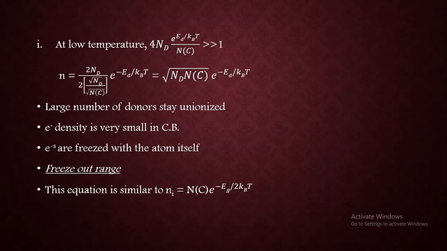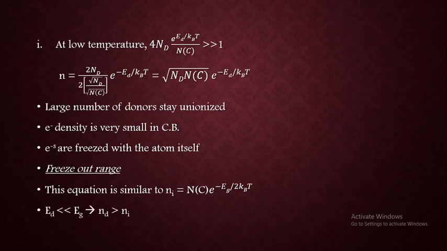And from this we can say that both depend exponentially on temperature, and exponential term is going to dominate, which is showing you the temperature dependence. N of C is also temperature dependent, so the other term square root of Nd into N of C is again temperature dependent. However, the exponential term is going to dominate.